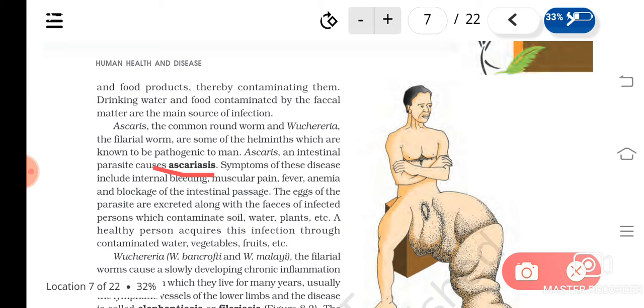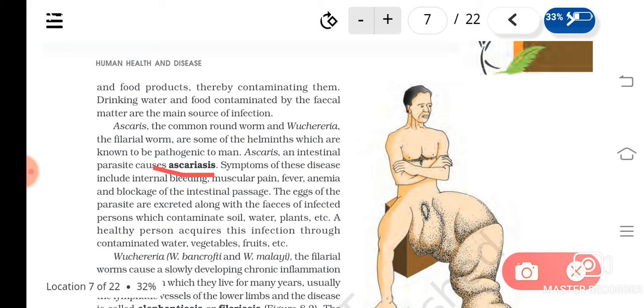Okay, so this disease, you might have taken worm medicines, isn't it? In schools we were getting worm medicines. So these are general medicines which are used against what? This kind of worms. Understood? So worms, how is this ascariasis spread?